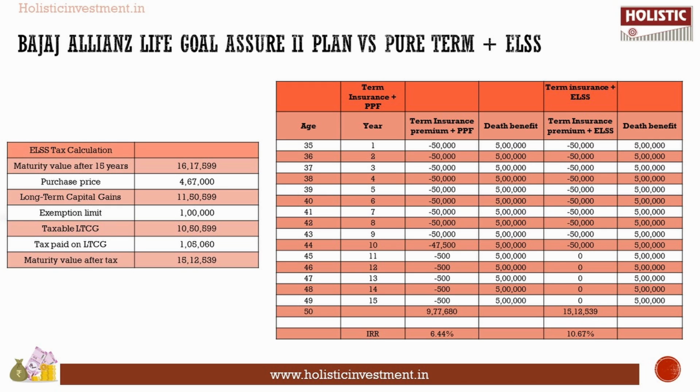So what happens at the end of 15 years is you get 9,77,000, which is a guaranteed amount with an IRR of 6.44%, which is comparable to the best case scenario of the Bajaj Allianz Life Goal Assure 2 plan. And that is not even a guaranteed amount. But here you're getting a guaranteed return along with tax benefits under section 80C, and it's a good internal rate of return, which is an inflation adjusted return you can see. For a long term like that, for the amount of money we have invested, it's a decent amount.